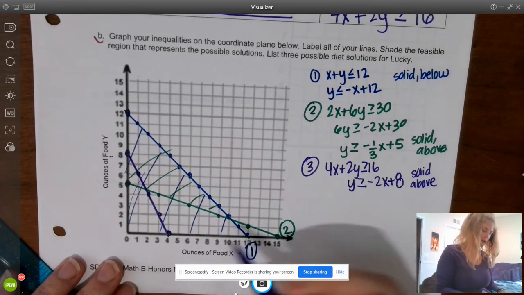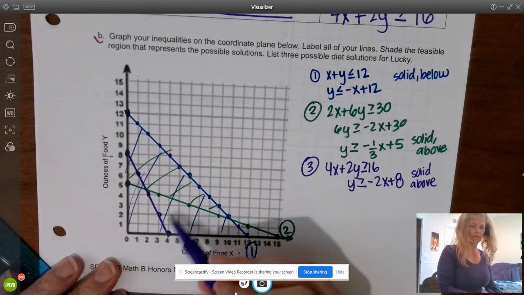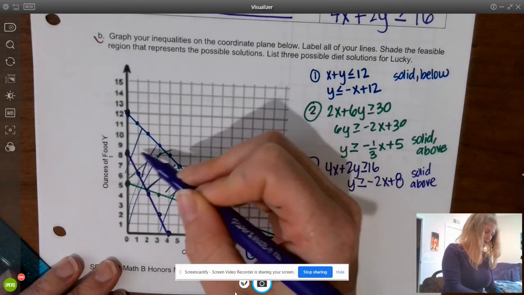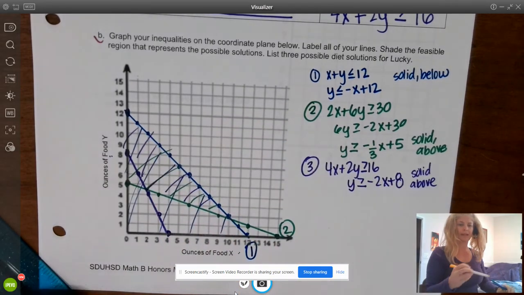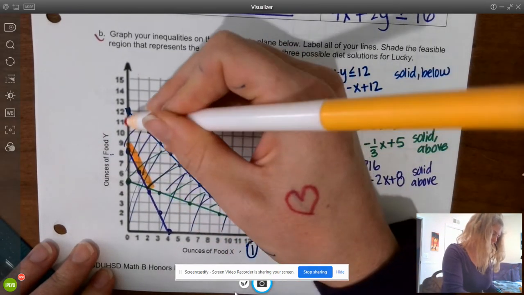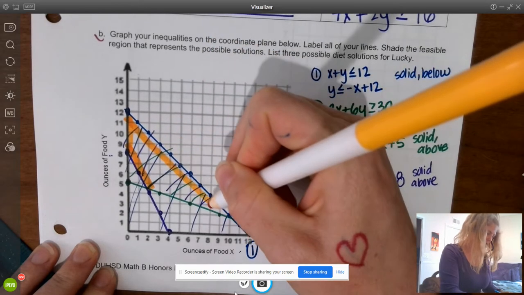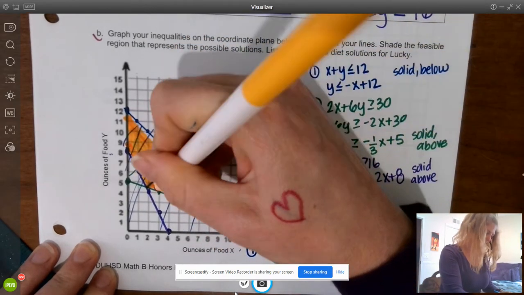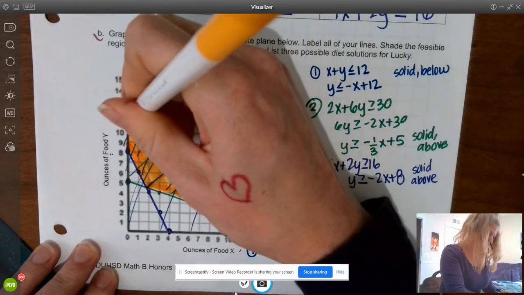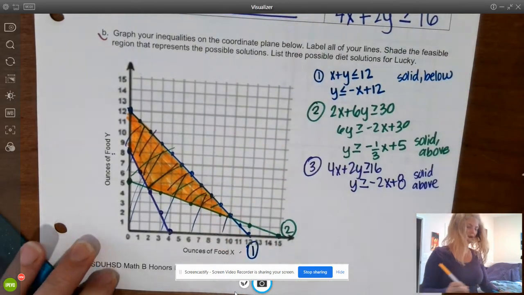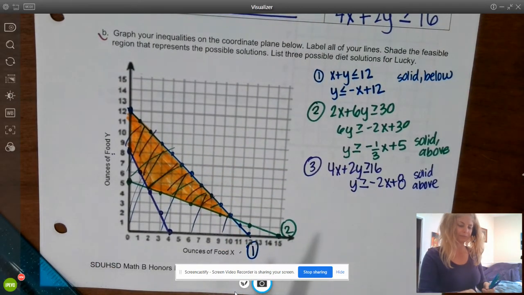This is a solid boundary line, and it's shaded above. But notice I don't really need to shade over here above. I just need to worry about the feasible region and to make sure that it's obvious where the feasible region is, because just looking at it, it's kind of hard to tell. I am going to color in with my highlighter marker, so it's very obvious where the feasible region is.